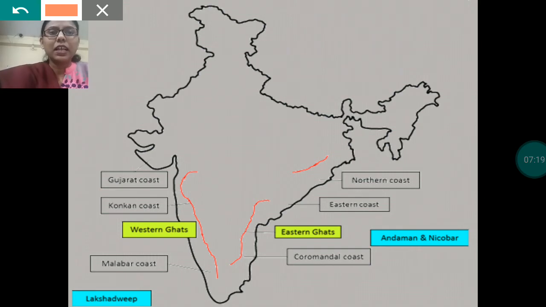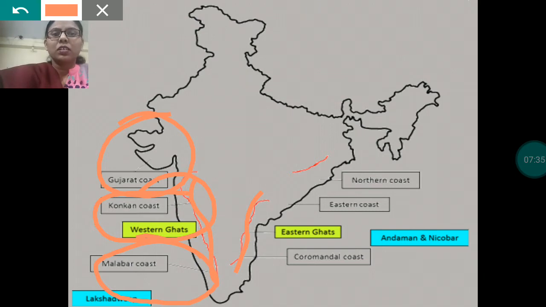These are the Western Ghats and Eastern Ghats. And here these are the parts. First one is the Gujarat coast, second one is the Konkan coast and third one is the Malabar coast. The Western Coastal Plain is divided into 3 parts, Gujarat coast, Konkan coast and Malabar coast. Whereas the Eastern Coastal Plain is divided into Coromandel coast and here the Northern Sircars.